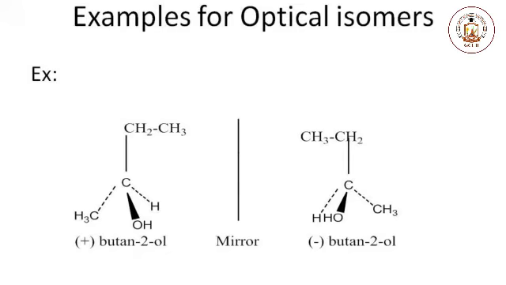In the same way, other examples are dextrorotatory glucose and levorotatory glucose. So, in this way, examples for the optical isomers, like dextrorotatory fructose and levorotatory fructose, can be given.